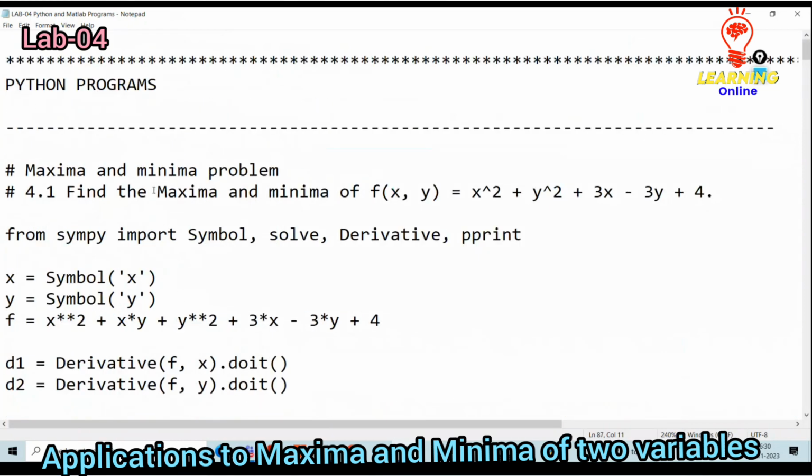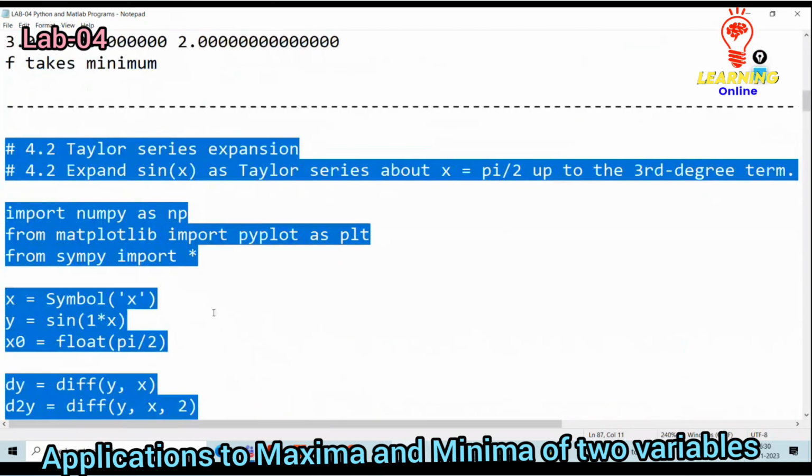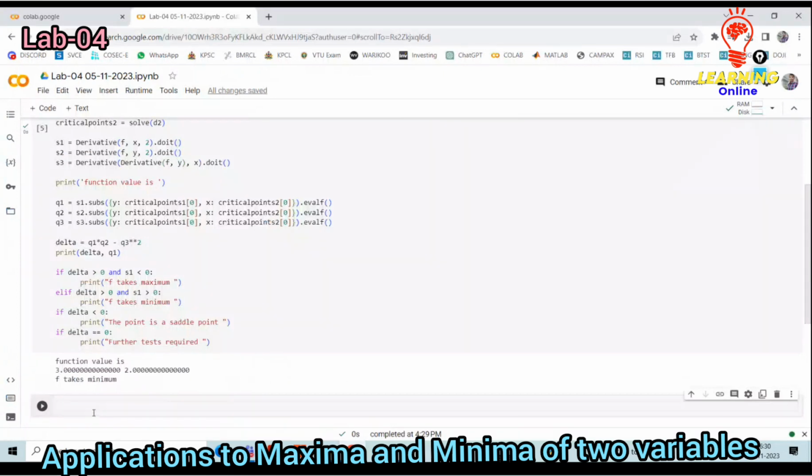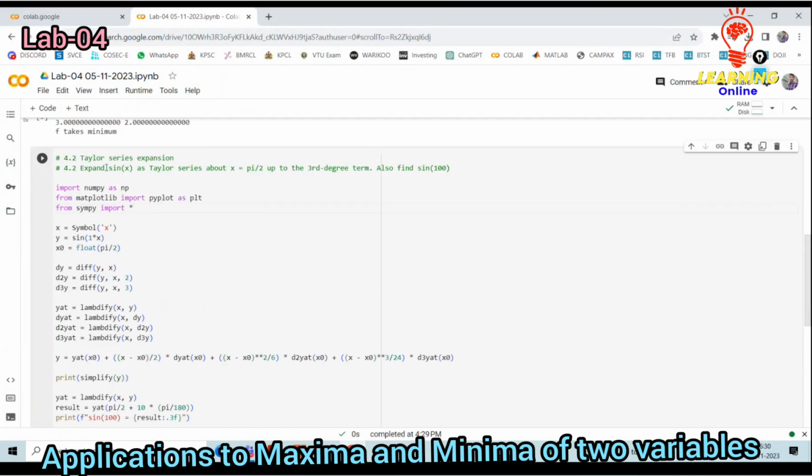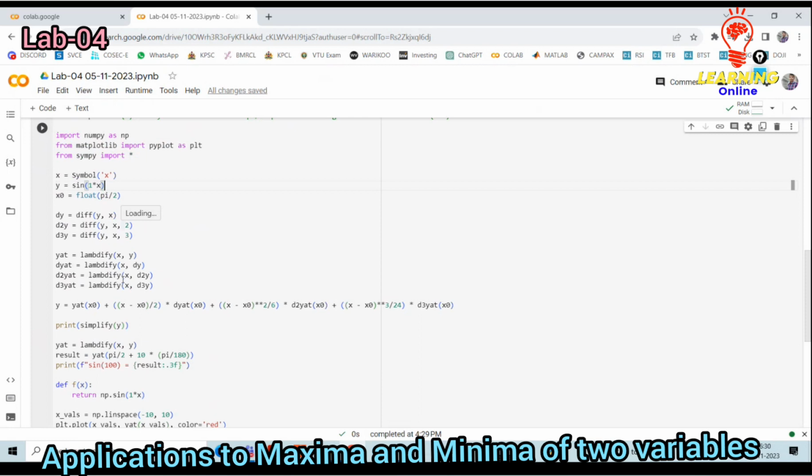Okay, this is corresponding to the Taylor series expression. The Taylor series expression values are to be defined, sin of x corresponding to x equal to pi by 2. Okay, the third degree term I want to evaluate. Find that sin of 100. So I need to define numpy, then matplotlib, as well as sympy, because all these things are required to get the precise output. x as variable, then y is equal to sin of 1 into x.